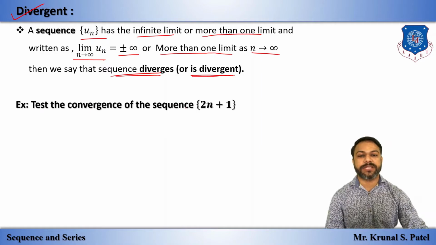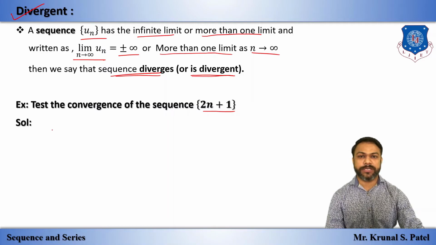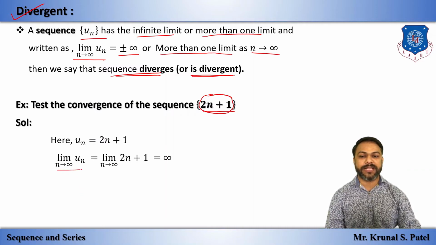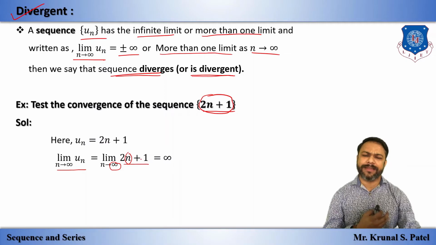Check the convergence of the sequence 2n plus 1. Solution: we have un equal to 2n plus 1. Now we will apply the limit on both sides. So we have limit n tends to infinity un equals limit n tends to infinity (2n plus 1). If we put n equal to infinity, then infinity into 2 is infinity, plus 1 is still infinity.